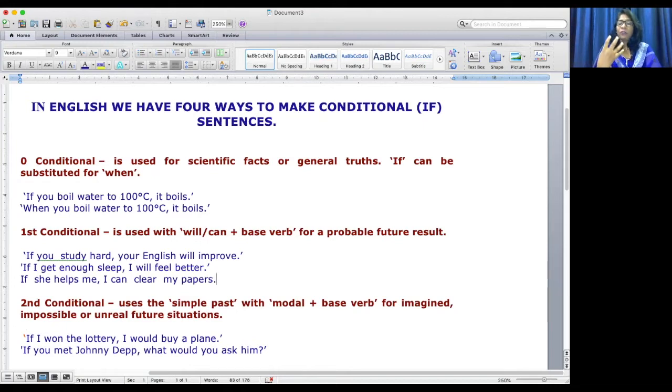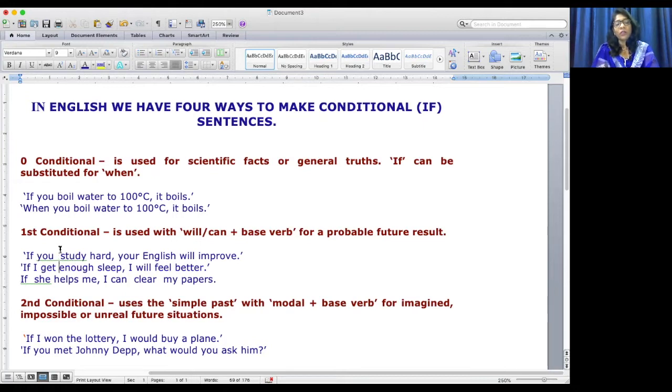So these are for a probable future result, and it's a conditional clause, first conditional, where you're not supposed to use will after the subject. I have seen many of them using "if you will," "if I will," "if she will," never. After if, get the subject and the verb in the first form. Though it may sound like a future, it's only a probable future result. Never ever use will over here.